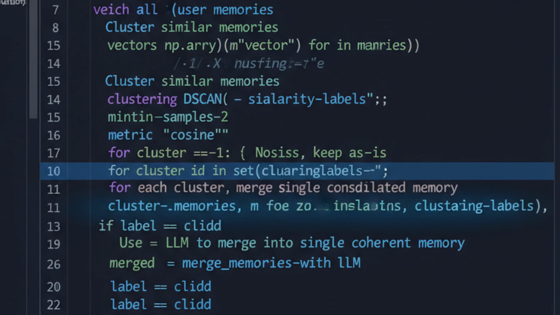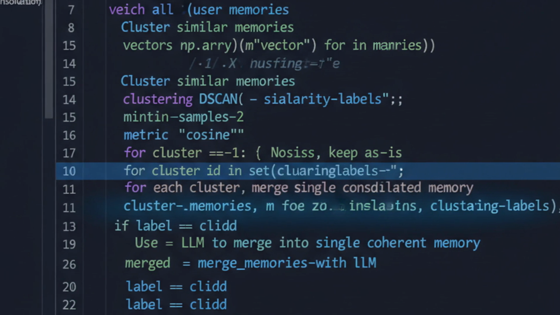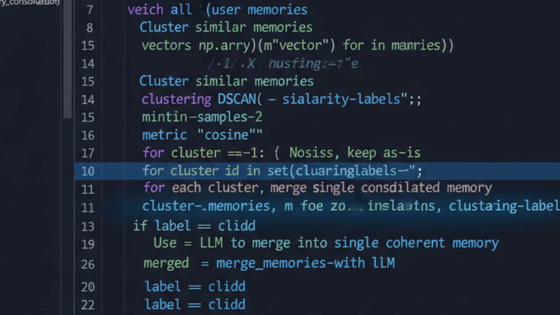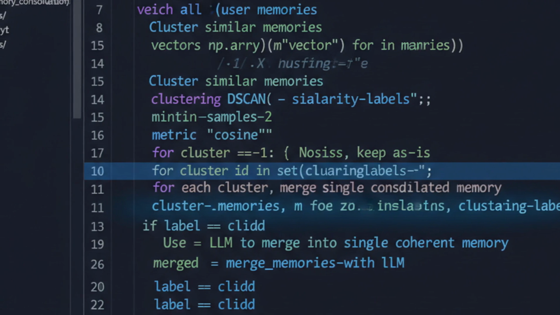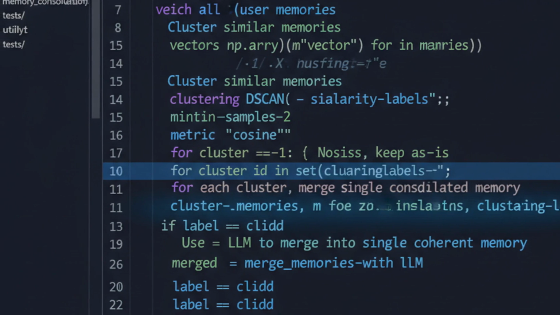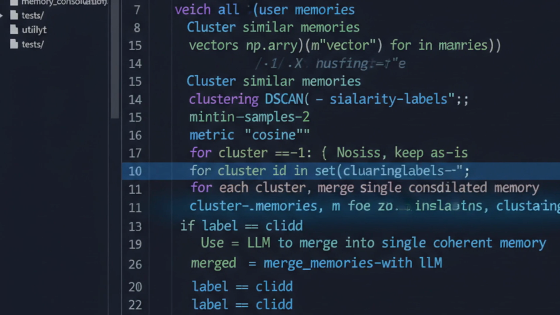Here's a problem nobody talks about until they hit it. Memory bloat. Every conversation turn becomes a memory. After 1,000 sessions, you have 100,000 vectors. Retrieval slows down, storage costs balloon, and worse, old redundant memories dilute the quality of your retrievals. The solution is memory consolidation. Periodically merge similar memories, delete duplicates, compress verbose memories into denser representations. Think of it as the agent's sleep cycle, processing and organizing the day's experiences.